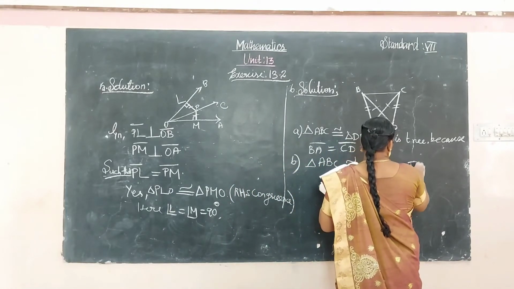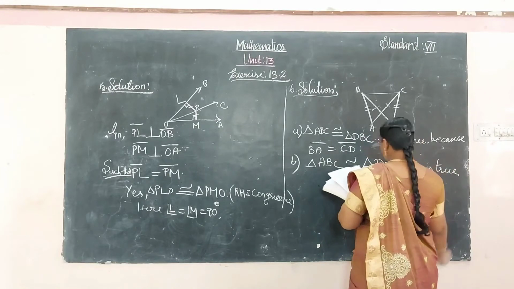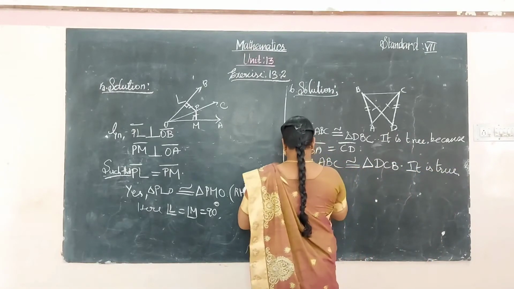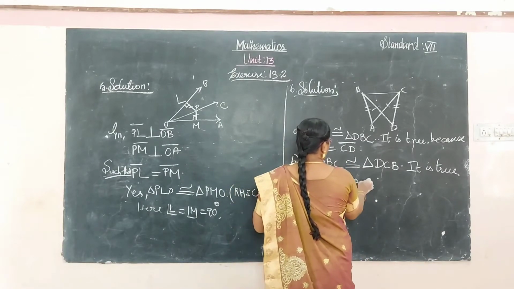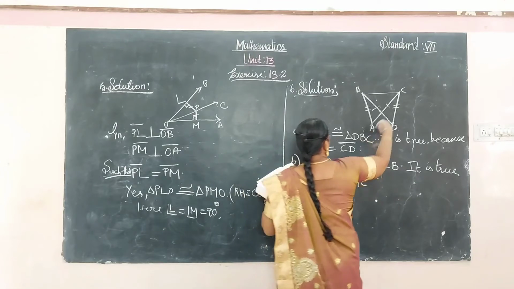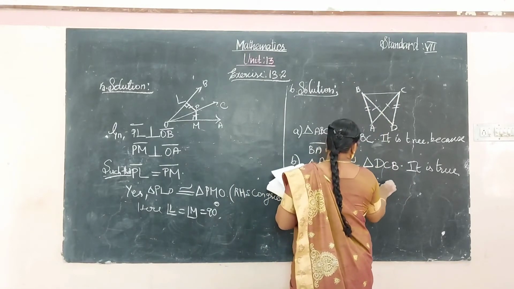Yes, the given statement is true because AC, okay, AC is equal to BD.